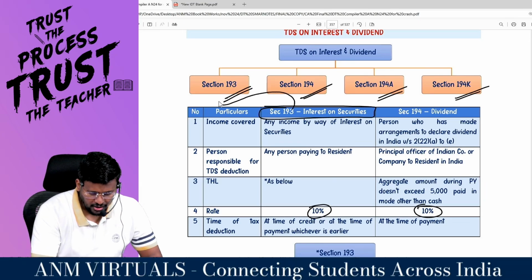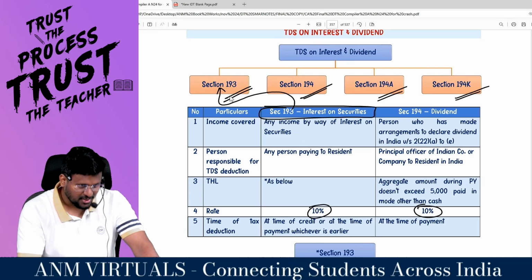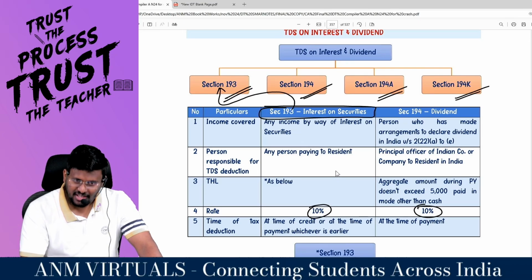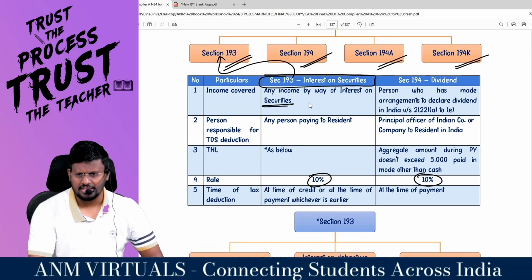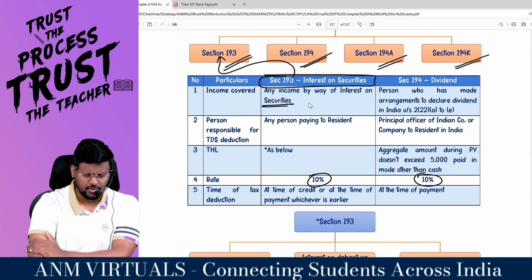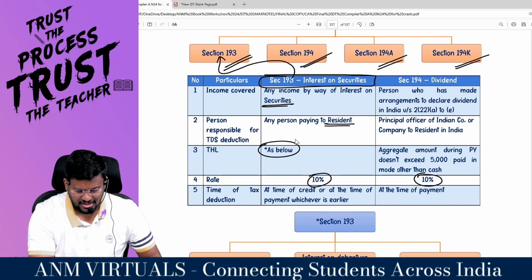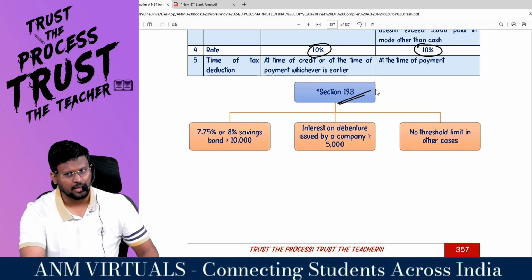If you pass all the 3 levels in your life, foundation, inter, final, it is a security, man. Hello, sir. That is what 193 is: interest on what? Security. Any income by way of interest on securities. That means if you invest in securities, debentures, debt, any person paying to a resident, what is the threshold limit? Threshold limit under 193 is classified into 3.